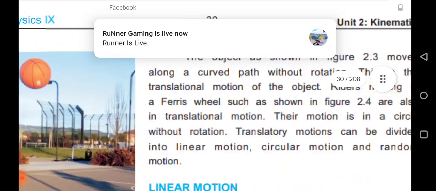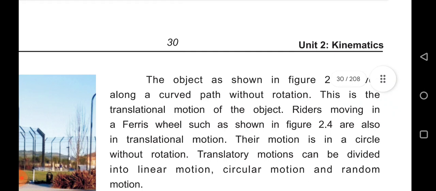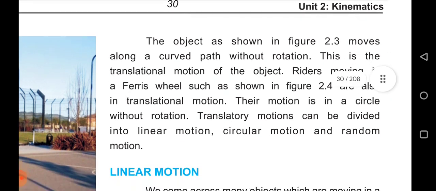The objects, as shown in the figure, move along a curved path without rotation. This is a translatory motion of objects. Riders moving in a Ferris wheel, as shown in the figure, are also in translatory motion. Their motion is a circle without rotation.